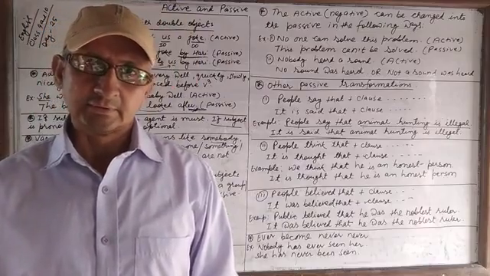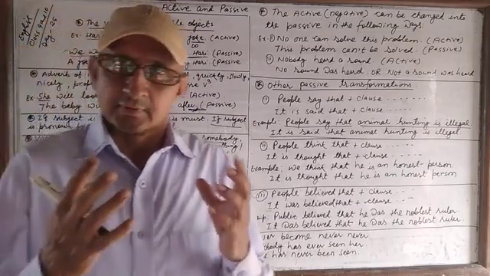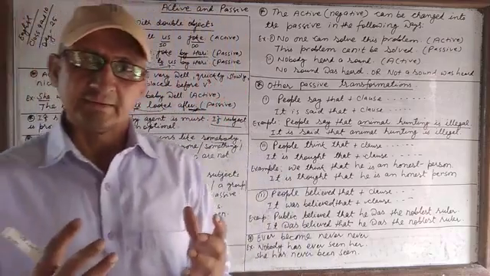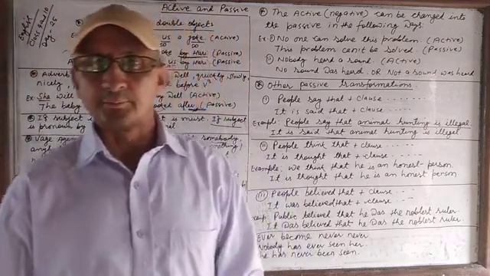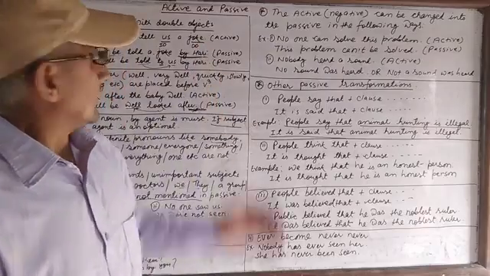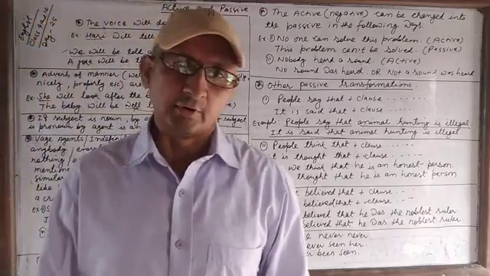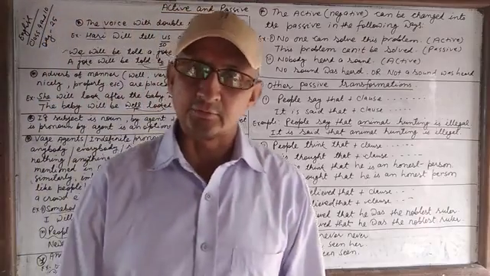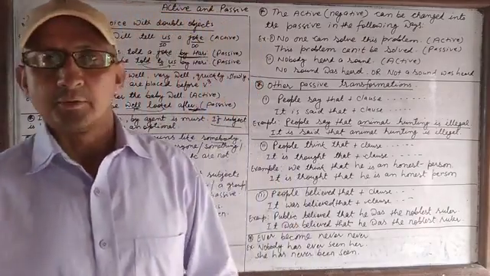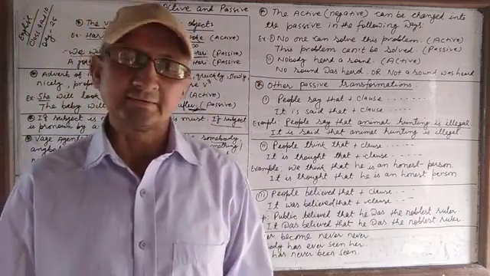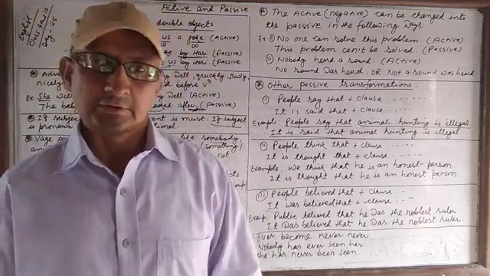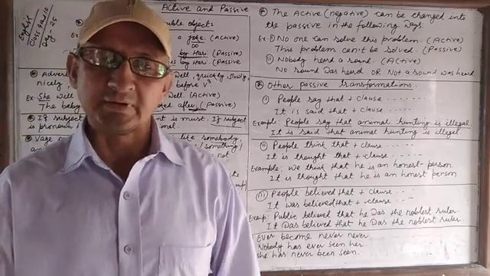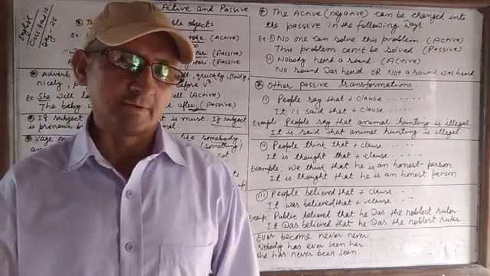Only if you practice can you become perfect in active and passive voice. Only learning and understanding rules doesn't make you perfect. Only practice makes you perfect. So practice as many questions as you can.